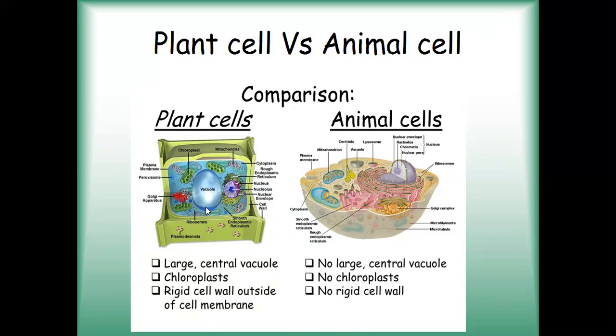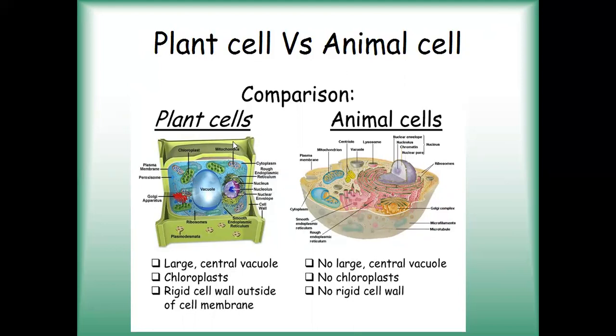There is only one vacuole and it is large, whereas here they don't have a large central vacuole. If vacuoles are present, they are small and they are not present in the center. They can be anywhere in the cytoplasm. Plant cells contain chloroplast. Animal cells do not contain chloroplast. So this is a chloroplast, which is present only in the plant cell and absent in the animal cell.